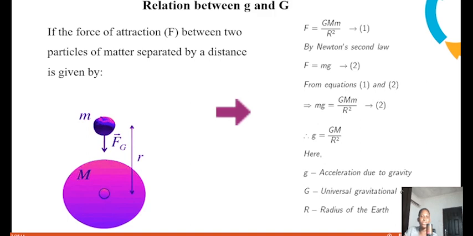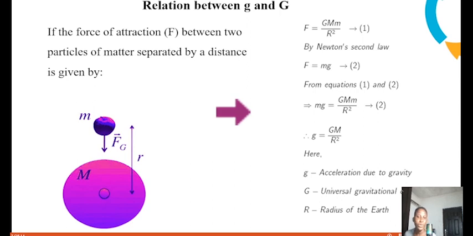So let's take our g. So g is going to be equals to G, capital M, the small m, over what? m, then the R square. So this m, we cancel this m. So the g is equals to what? G, M, over what? R square. So this is the relationship between the g and the what? And the capital G. So that's what relates the two of them together.